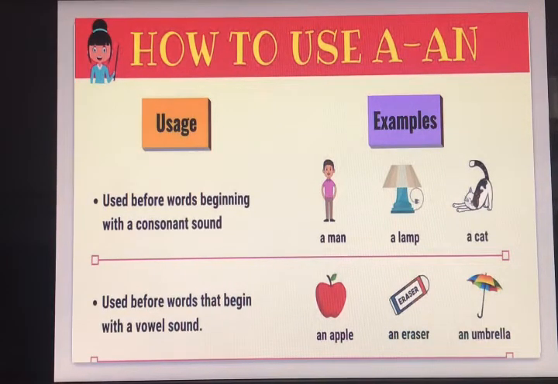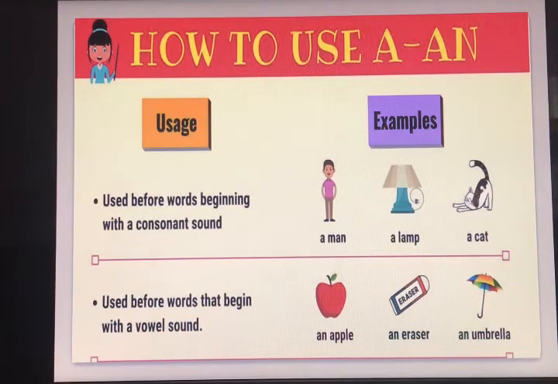We use a before words that begin with a consonant sound. Again, I am telling you, we check consonant sound and vowel sound. We don't check consonants and vowels. You all know A, E, I, O, U are the five vowels. We don't check vowels and consonants, we check consonant and vowel sounds. So before a consonant sound we will use a, and before a vowel sound we will use an.